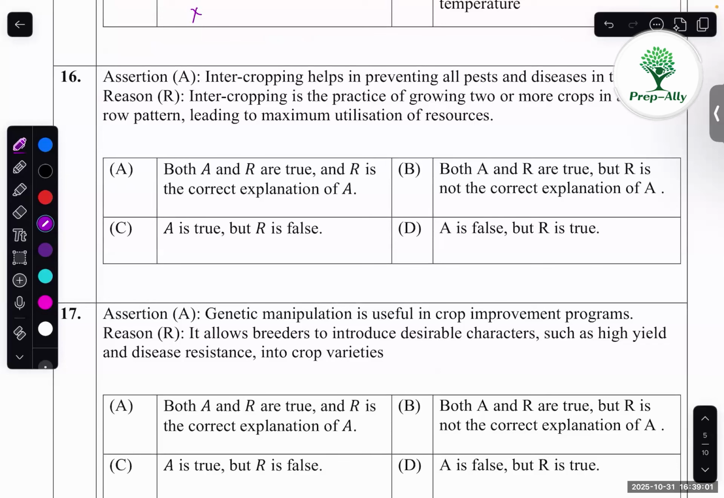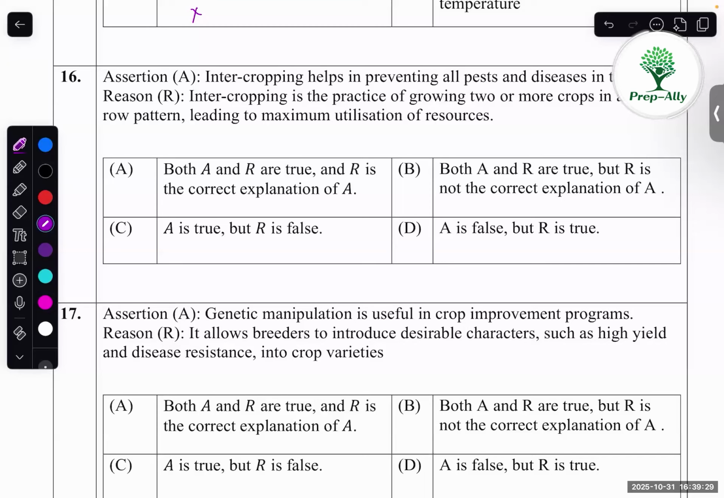16th one. Intercropping helps in preventing all pest and disease in the crops. Okay. So they're asking intercropping helps in preventing all pest and disease. No, it won't help in preventing, like anyway the pest, disease and all, it will come. So this assertion is false. Intercropping is the practice of growing two or more crops in a definite row pattern, leading to maximum utilization of resources.